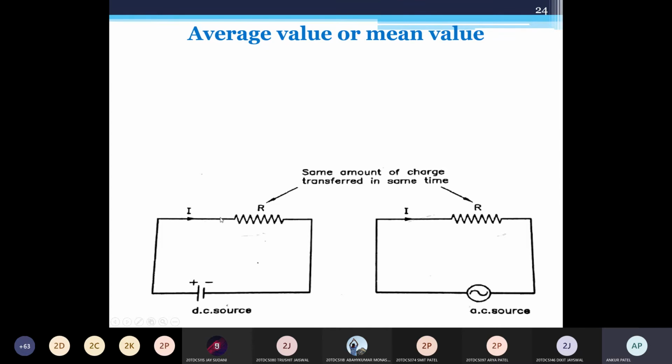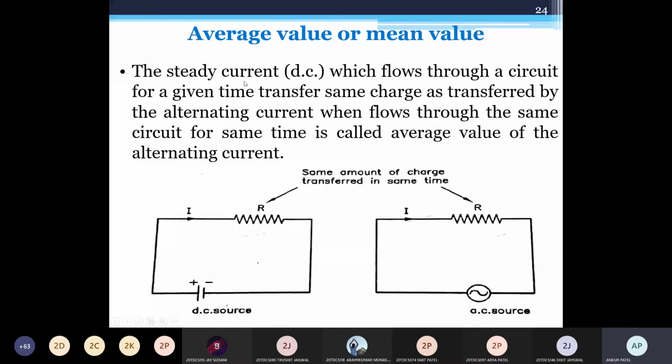Now the average value or mean value. Here we have a DC circuit and an AC circuit, with only a resistive type of load. It is written that the same amount of charge transferred in the same time is called the average value. Whether DC or AC, it transfers the same charge in the same time. You just need to remember these words: transfer same charge for the average value.